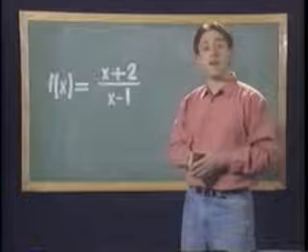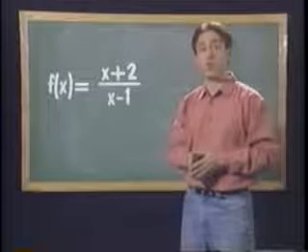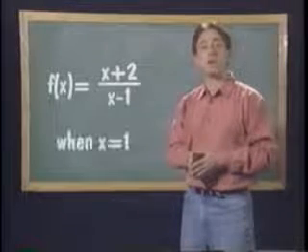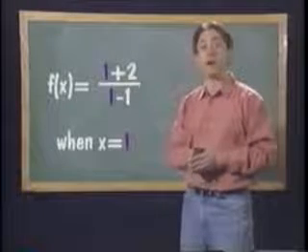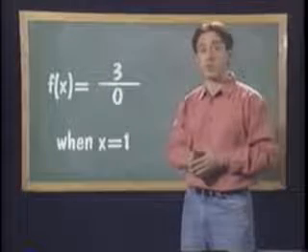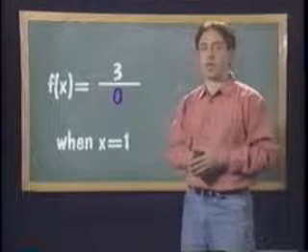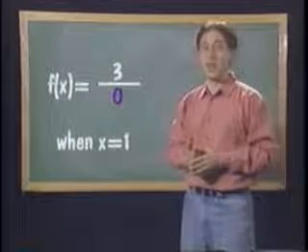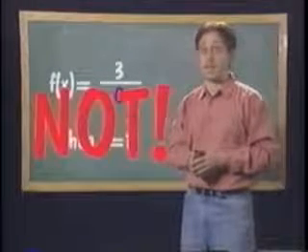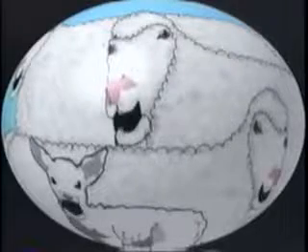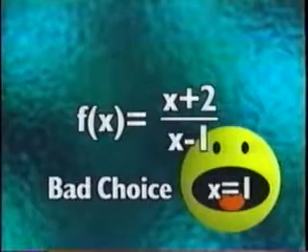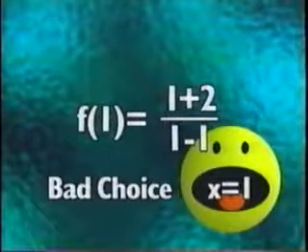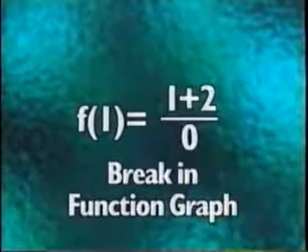Example, if f of x equals x plus 2 over x minus 1, then when x equals 1, the function value becomes 1 plus 2 over 1 minus 1, which is 3 over 0, with 0 in the denominator. That's no good. For this function, choosing x equals 1 is a bad idea. Bad. When there's a bad choice of x, one that makes the bottom of a rational function 0, it shows up as a break in the function's graph.